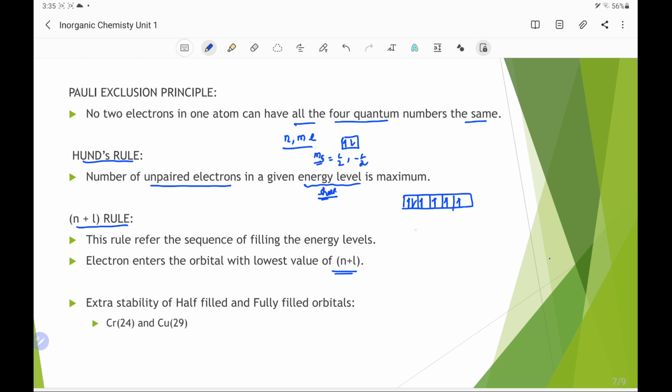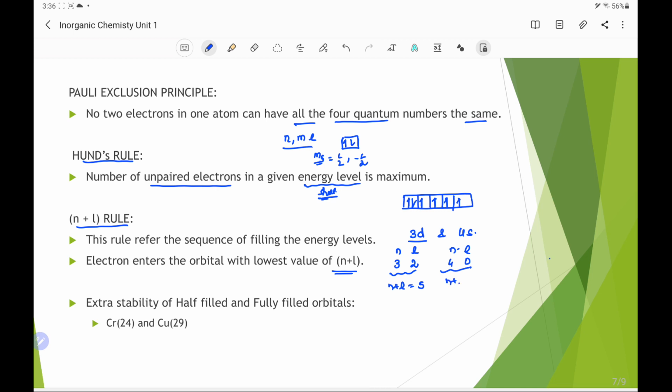For example, we take two orbitals, say 3d and 4s. Here for 3d, n is 3 and for d, l is 2. So the total sum n plus l is equal to 5. While for 4s, n is equal to 4 and l is equal to 0.